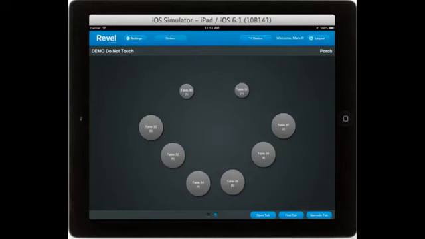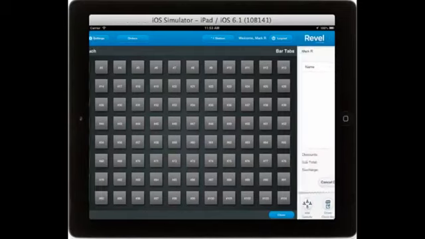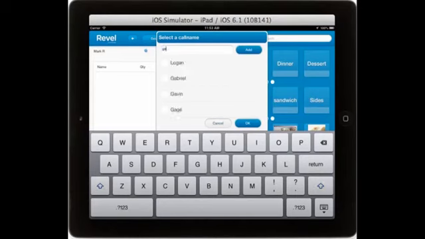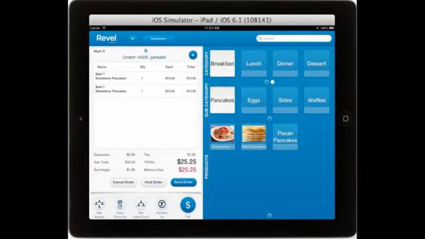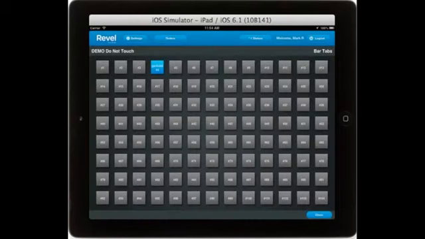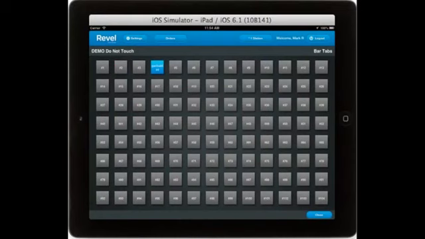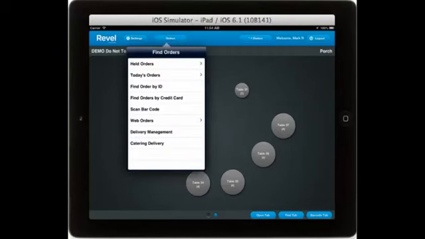Similarly, you'll notice at the bottom a number of options for bar tabs. If you open a bar tab, simply select a square. You can add a name based on the credit card. Select your items and put the order on hold to be added to later. Furthermore, you can search for previous orders based on a number of criteria,